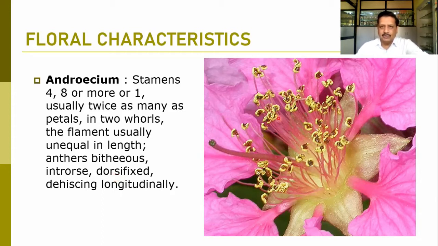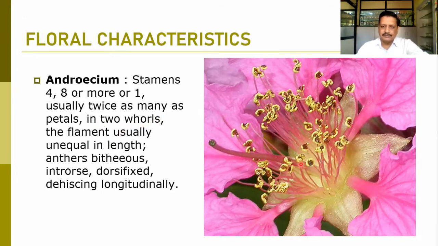Here you can find all these stamens, and the flower of Lagerstroemia we have shown in close-up here. These are the sepals. On alternate positions, petals are arranged, and here the stamens are numerous, indefinite in number, but normally they are double the number of petals.